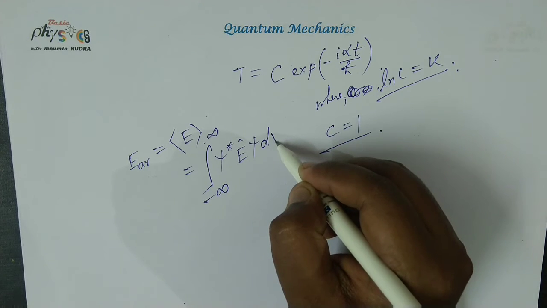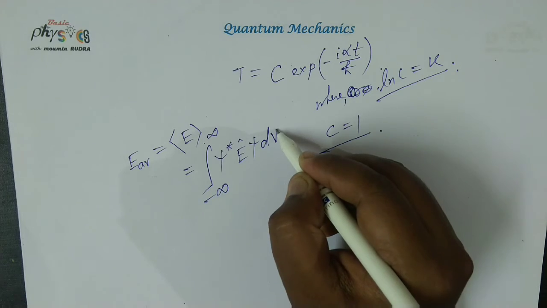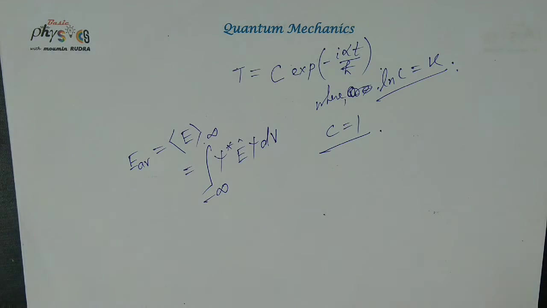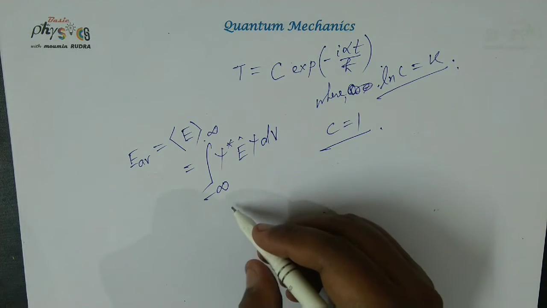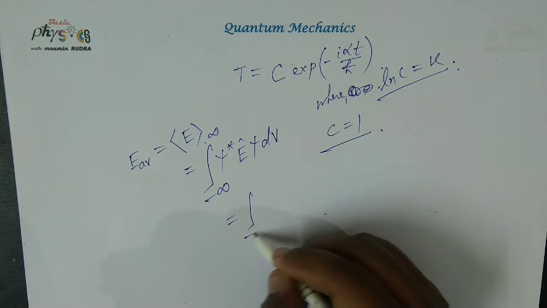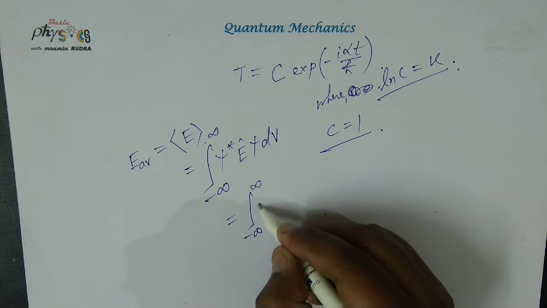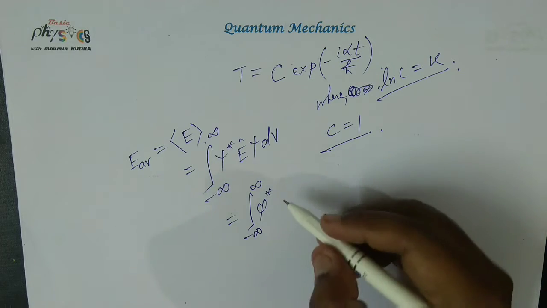Here V is the volume. So it becomes the integral from minus infinity to infinity over volume of phi star,